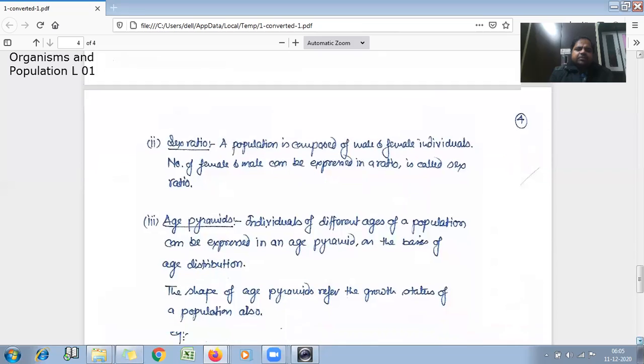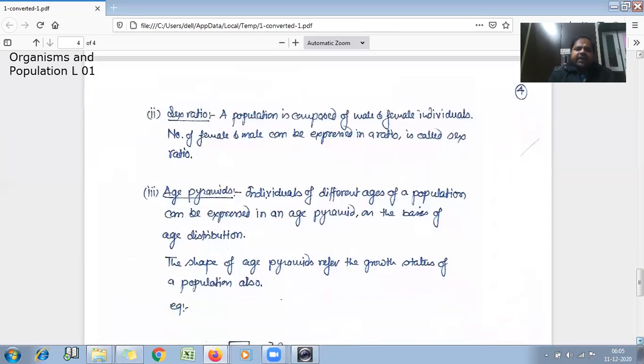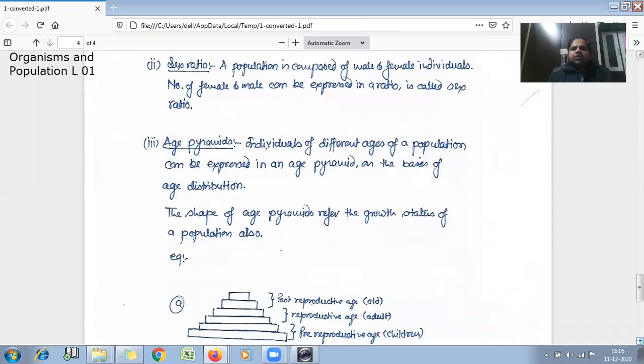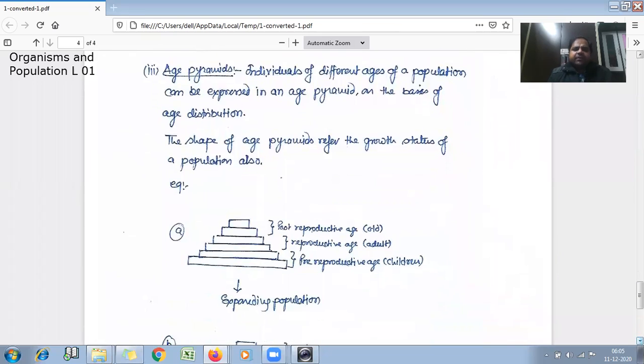Next is age pyramids. Individuals of different ages in a population can be expressed in an age pyramid on the basis of age distribution. The shape of age pyramids also refers to the growth status of the population. We can see there are three types of age pyramids. First one we can see here.